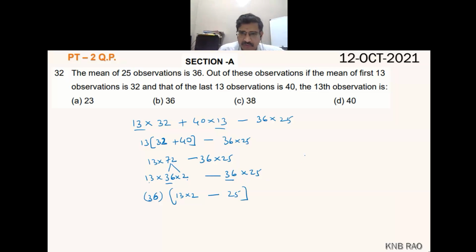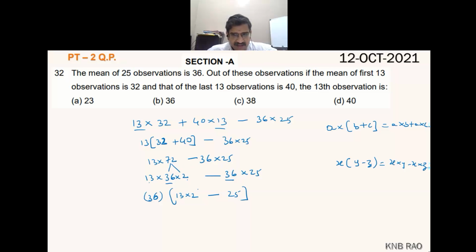Again, I'm using only the distributive property. A into B plus C is A into B plus A into C. One time I used it reversely. In another place, I'm using X into Y minus Z is X into Y minus X into Z, and here too I'm using it reversely. That's it. 36 multiplied by 13 twos are 26 minus 25, 36 into 1, and 36 is